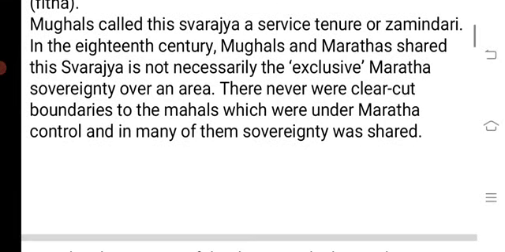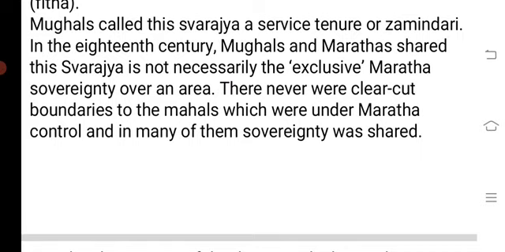Mughals called this Swarajya service tenure or zamindari. So when the Marathas called themselves Swarajya, the Mughals also accepted this terminology and this identity and called it service tenure. In the 18th century, Mughals and Marathas shared this Swarajya, and this was not exclusive. It is not that only the Mughals and Marathas had this kind of understanding through which they created this concept of Swarajya, where they had shared power.